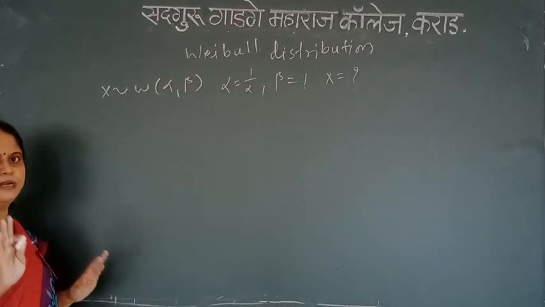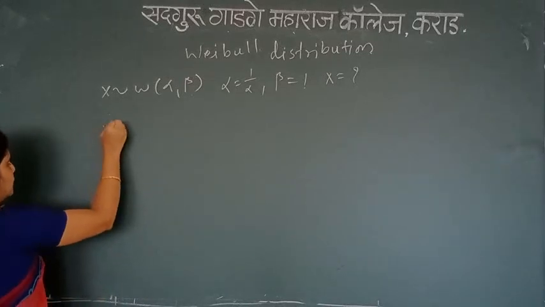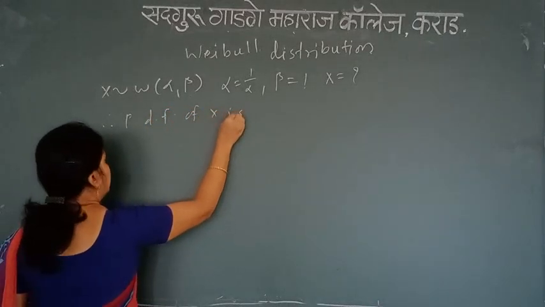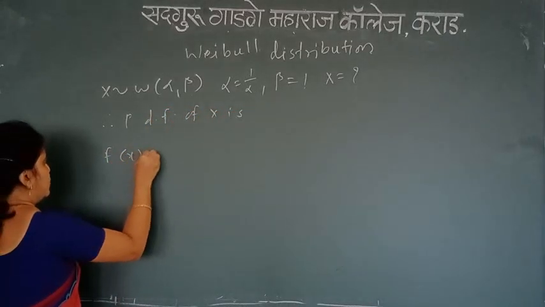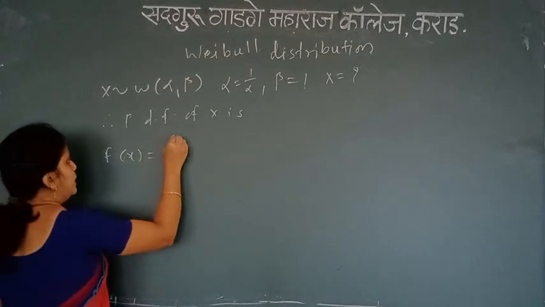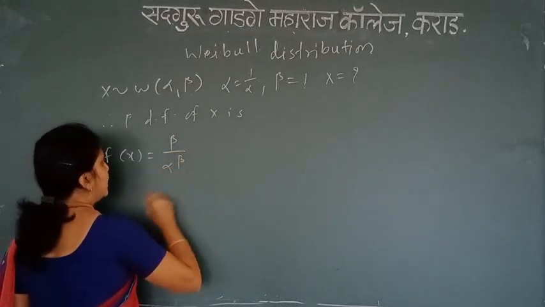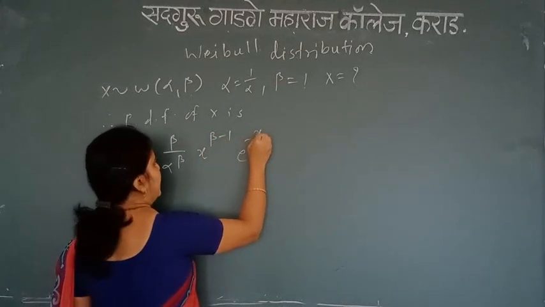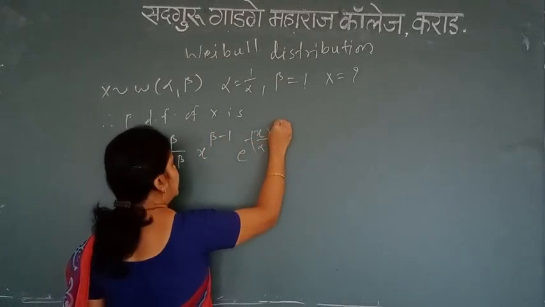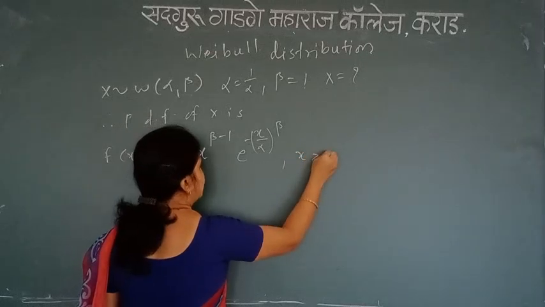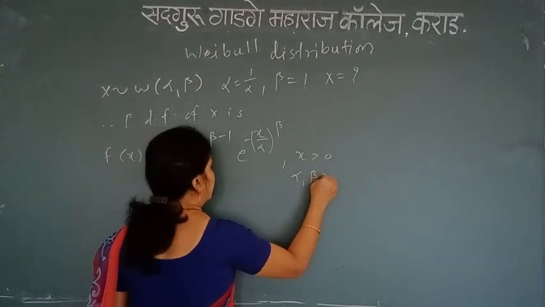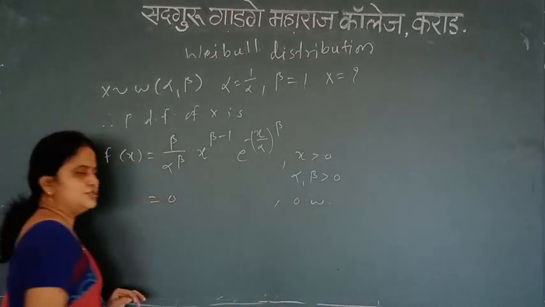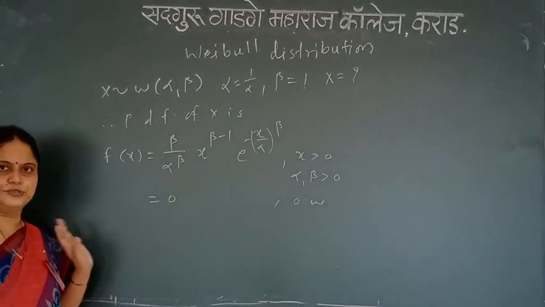That means we know the PDF of Weibull distribution. So write down the PDF of x: fx is equal to beta divided by alpha raised to beta, x raised to beta minus 1, e raised to power minus x divided by alpha raised to beta, for x greater than 0, alpha comma beta greater than 0, and equal to 0 otherwise. Okay, so this is the PDF of Weibull distribution.